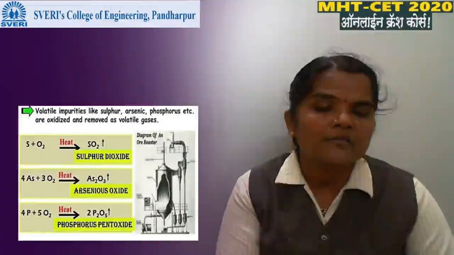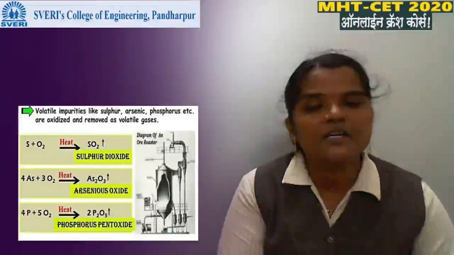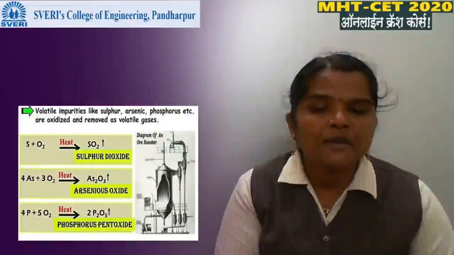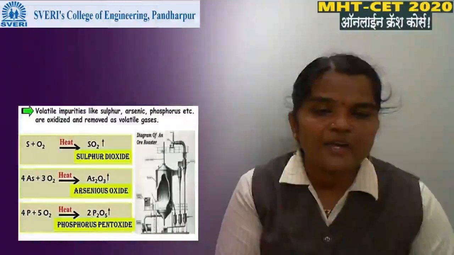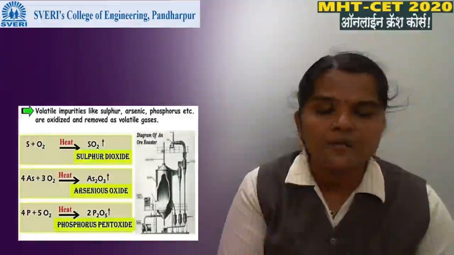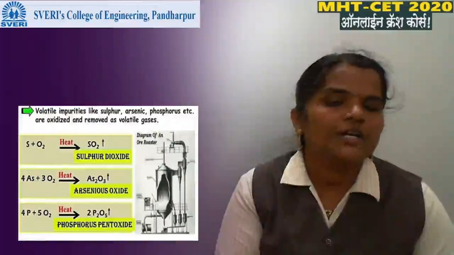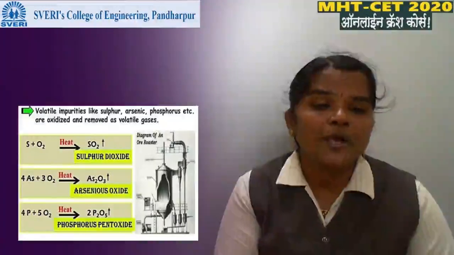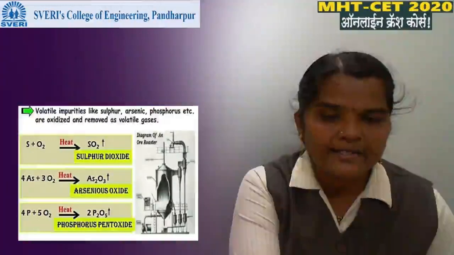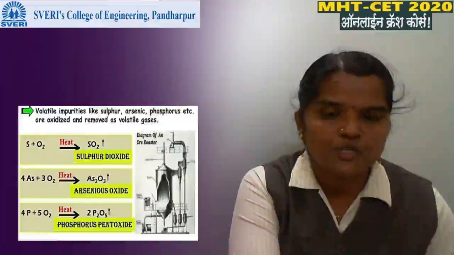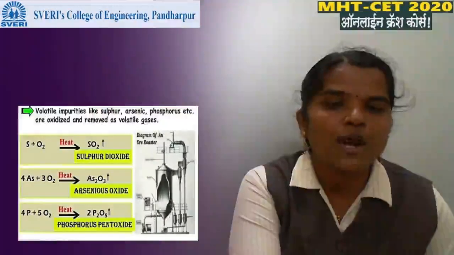As is also converted into As2O3. It also goes into the atmosphere. P plus O2, means when the ore contains phosphorus and we heat it, it gets converted into P2O5 and it volatilizes very easily. Means this process is used to remove the volatile impurities present in the ore.